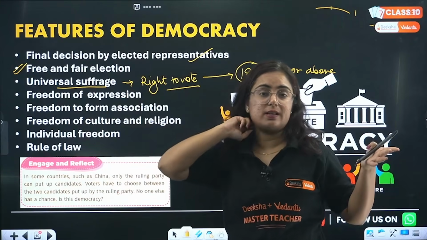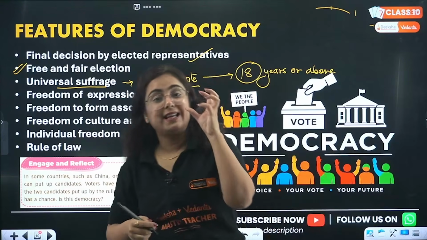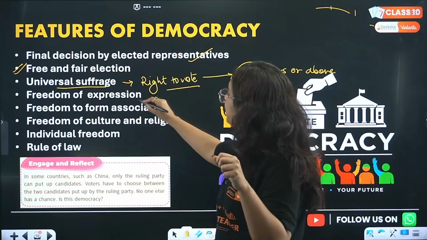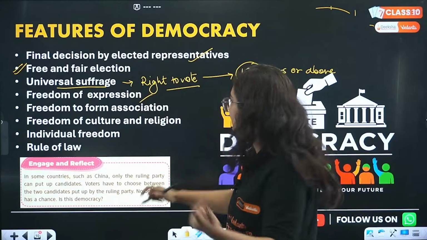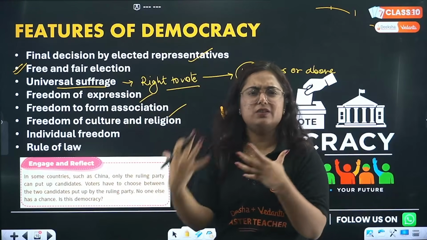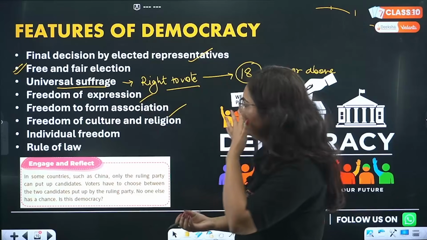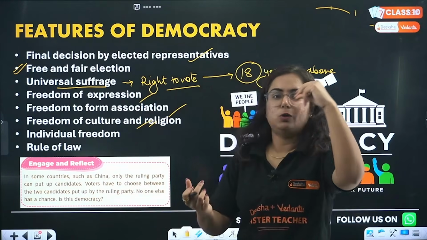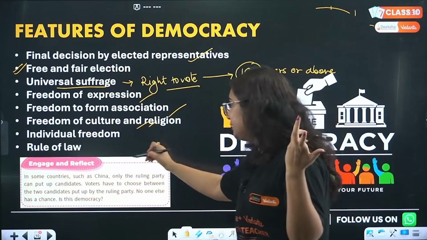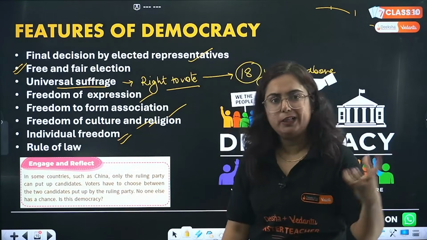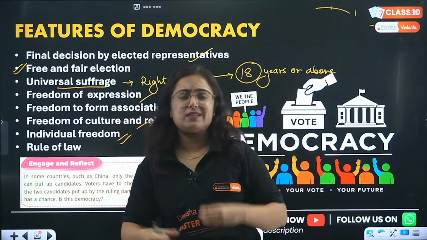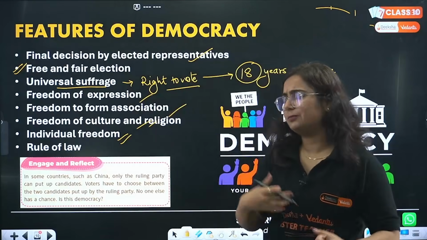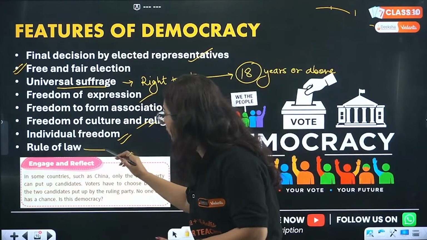I'm not telling you restrictions, I'm telling you reasonable restrictions, like freedom of speech and expression, we do it. Freedom to form associations, a lot of groups and movements are being done. Freedom of culture and religion, you can follow any religion, any culture, right? Individual freedom, like right to privacy, right to speak, and many more. And then rule of law.